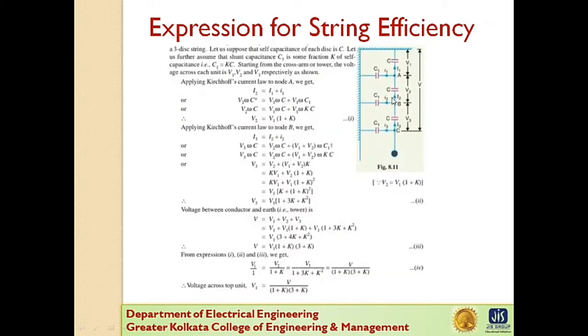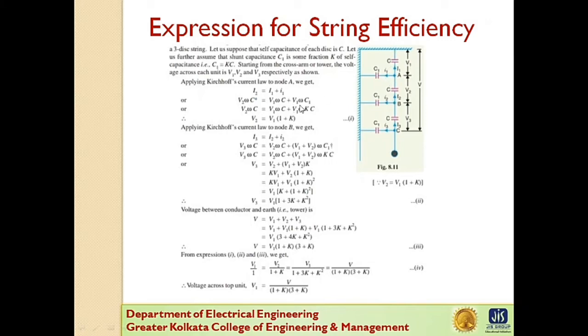Now current through this capacitor is I2 and voltage is V2, so we write V2 omega C. Next, the voltage across the first disc is V1, so capital I1 is V1 omega C, and small i1 is flowing through the shunt capacitance C1, with voltage V1 between the tower and this metal link.